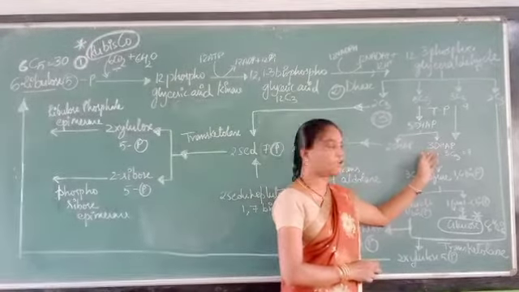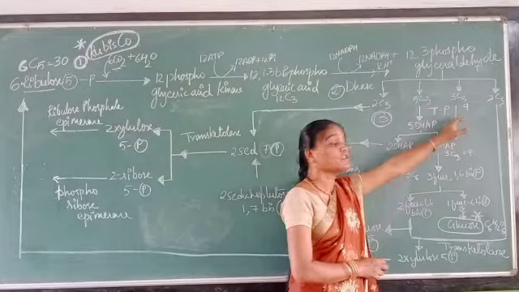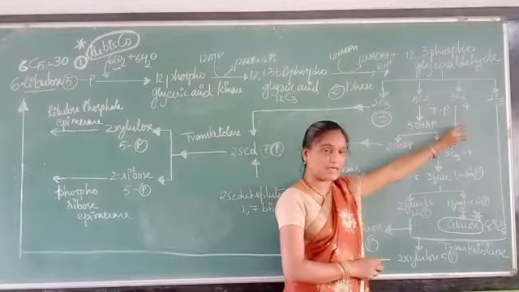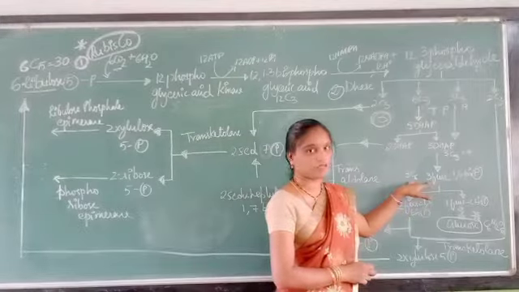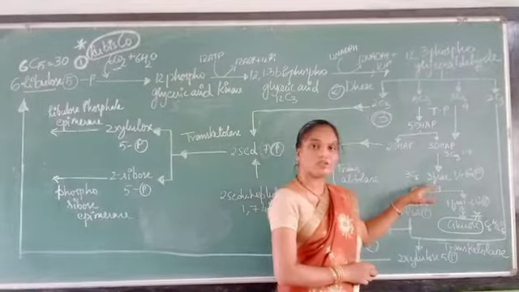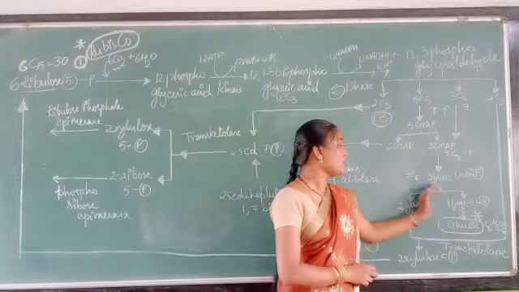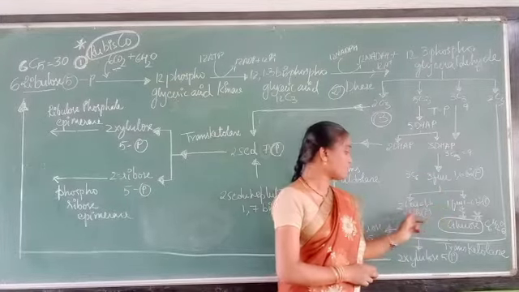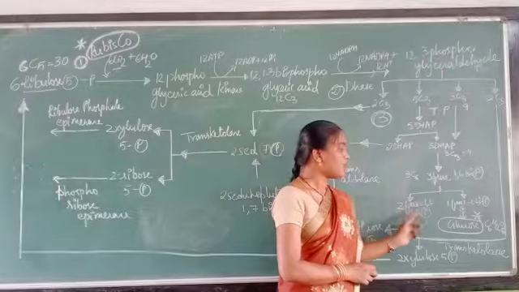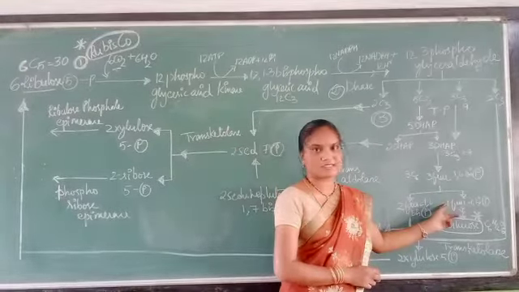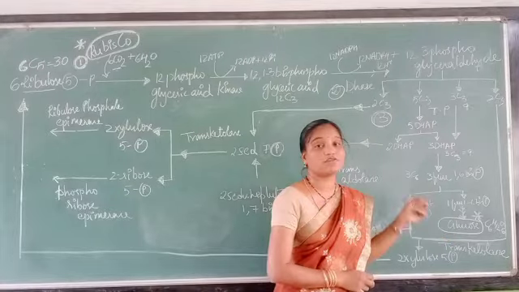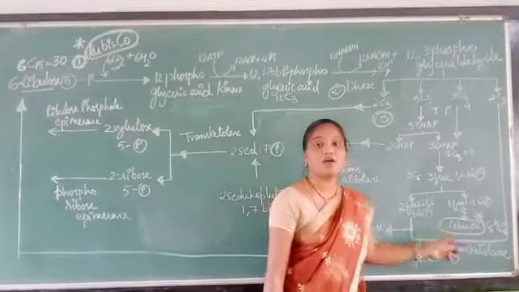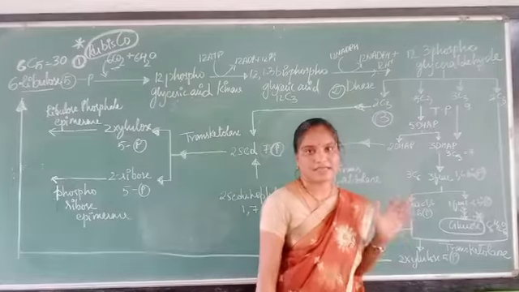Now these 3 molecules of DHAP, combined with 3 molecules of 3-phosphoglyceraldehyde, will form 3 molecules of fructose 1,6-bisphosphate. Again these 3 molecules will split into 2 molecules and 1 molecule of fructose 1,6-bisphosphate.